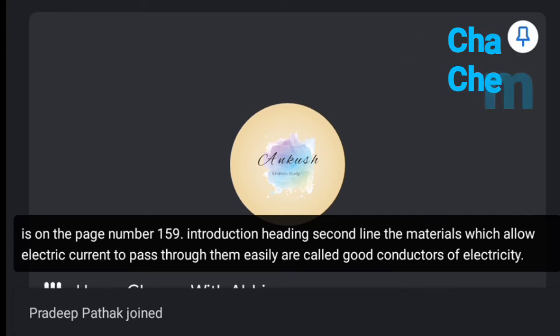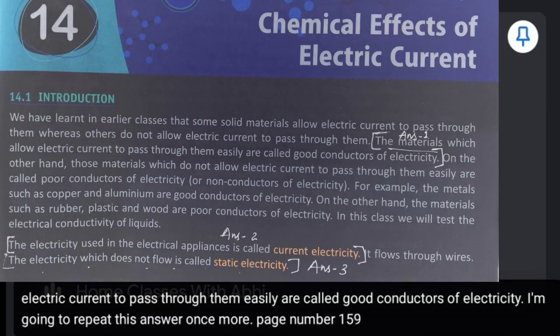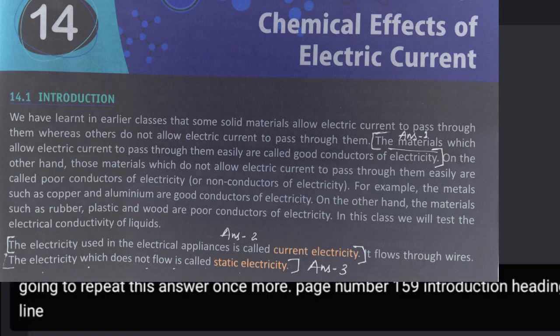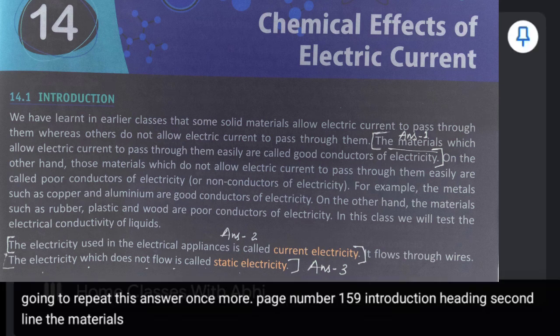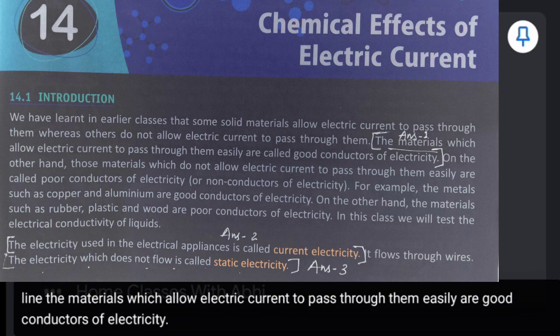I'm going to repeat this answer once more. Page number 159, introduction heading, second line, the materials which allow electric current to pass through them easily are good conductors of electricity. Did you get it?